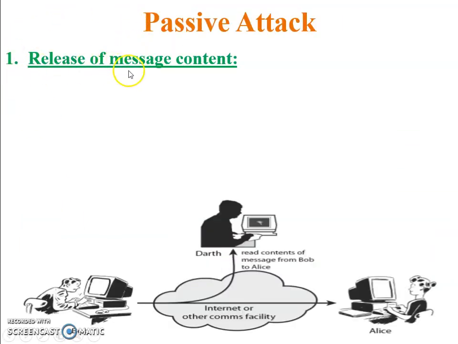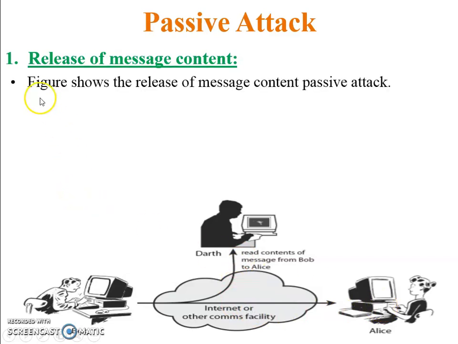This is the first type of passive attack, release of message content. The name itself suggests the attacker or hacker captures the message and then releases the message. In this figure you can see Bob is the sender, Alice is the receiver and Darth is the attacker or hacker. Whenever Bob sends data to Alice, the content of the message is read by Darth and then the message is released to Alice.